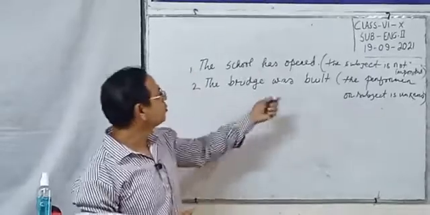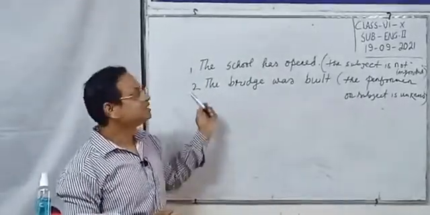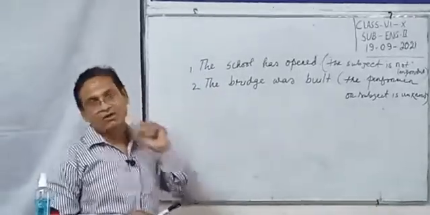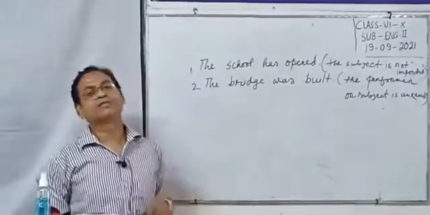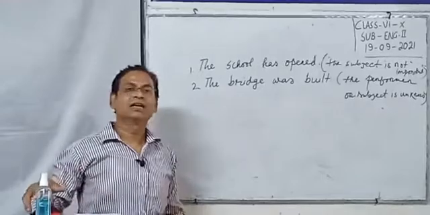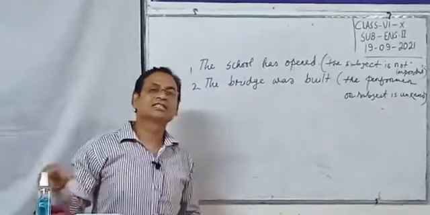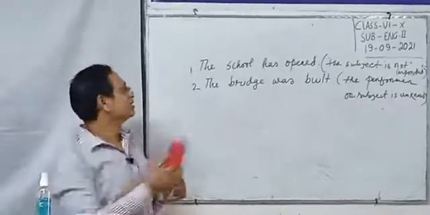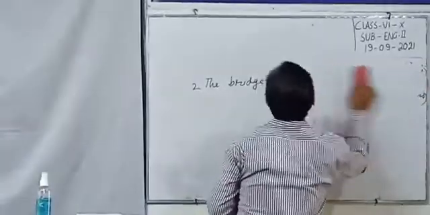We don't know who built the bridge. This is passive. In my last class, we learned about the passive sentence. It is very important and necessary to know.